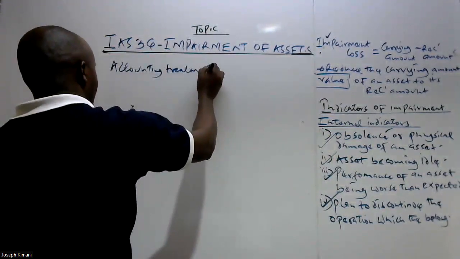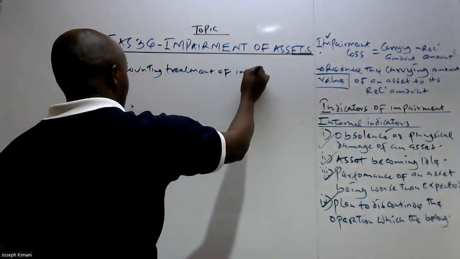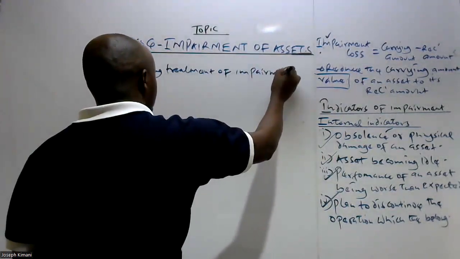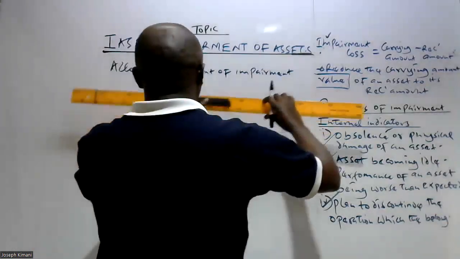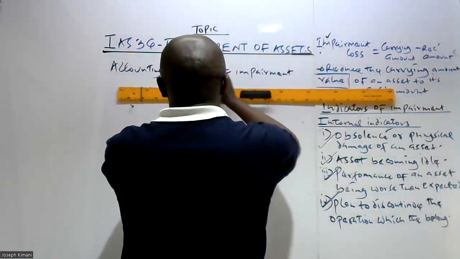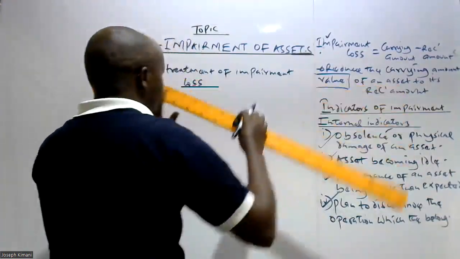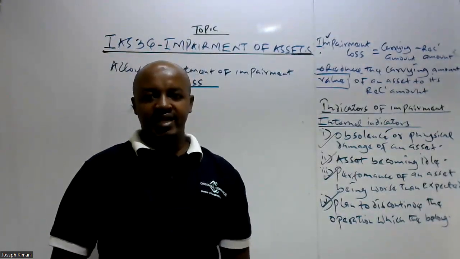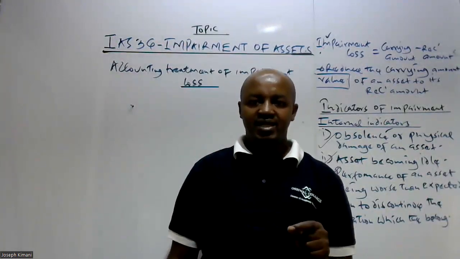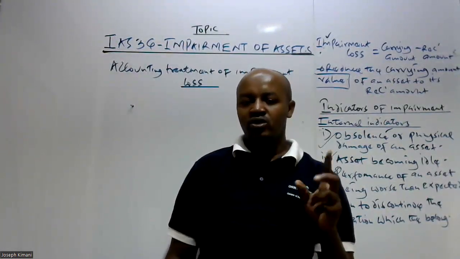Accounting treatment of impairment loss. Now, in terms of how we account for this impairment loss, it depends on the value at which an asset is recorded in the statement of financial position.